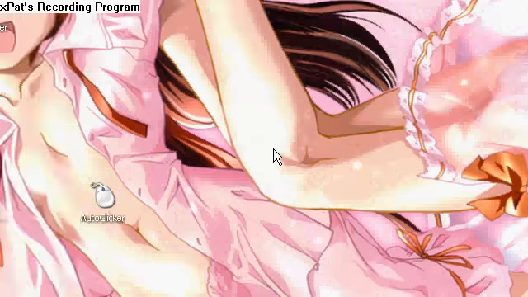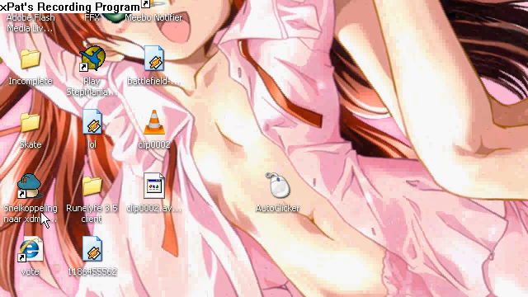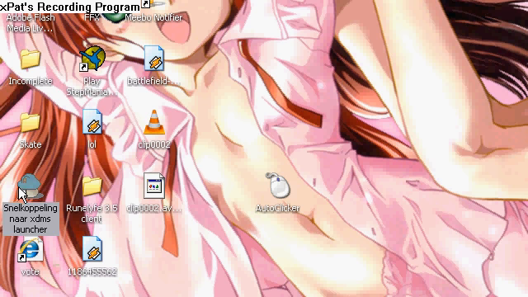Anyway, you have to make a desktop link yourself. At least that's what I had to do. This is my vote button. So yeah, this was a basic tutorial on how to do it.